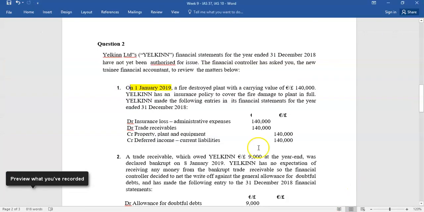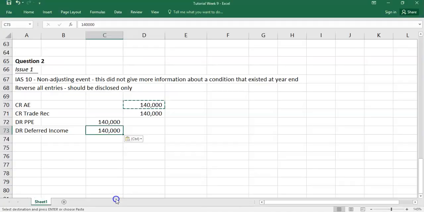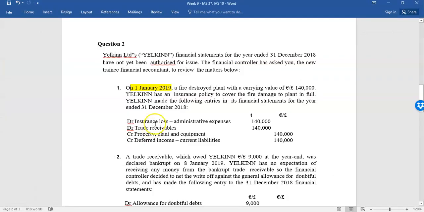So all you're doing is reversing those entries, and to explain your logic, the logic is that this is a non-adjusting event. The fire happened after the year end. It is important, therefore it has to be disclosed, but it wasn't reflective of a condition that was there at the year end, which would have made it an adjusting event. So what we look at then is we have those entries done, we've reversed the journals, and that's our answer to part A, or issue 1, in terms of what's required.